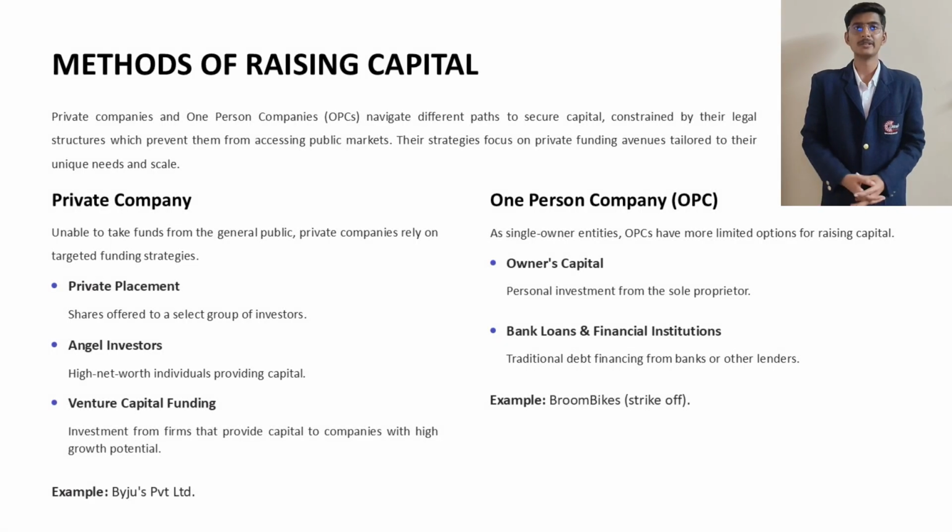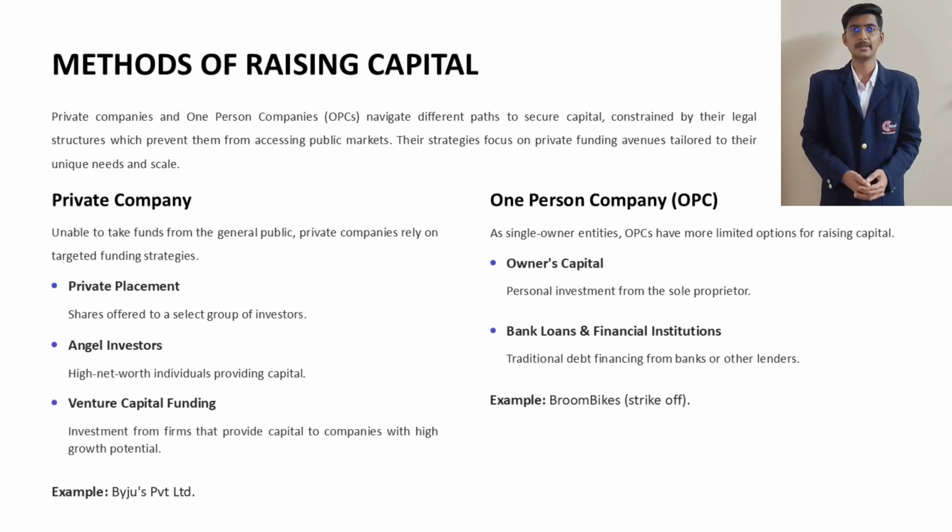Private companies and OPCs cannot raise money from the public, so they depend on private sources. Private companies rely on methods like private placement, angel investors, and venture capital. OPCs mainly depend on the owner's own capital or bank loans. For example, Byju's Private Limited has raised more than $5.5 billion through private investors like Tiger Global. A real OPC example is Broombikes OPC Pvt Limited, which typically raises capital through the owner's personal investment or loans, as OPCs cannot issue shares publicly.